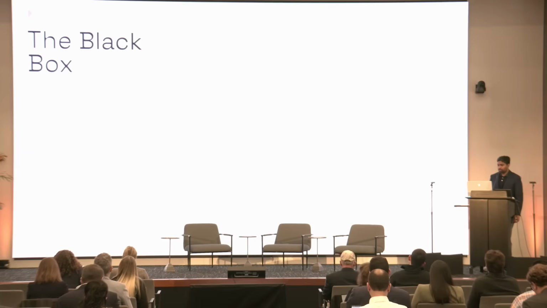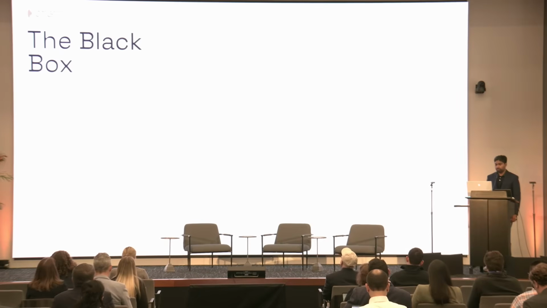So the black box, right? Modern AI systems like LLMs are incredibly powerful, but they can also be really opaque. They often operate as black boxes, meaning we don't know why they refuse some answers or answer others. And this opacity becomes dangerous when biases or censorship are baked into a model.